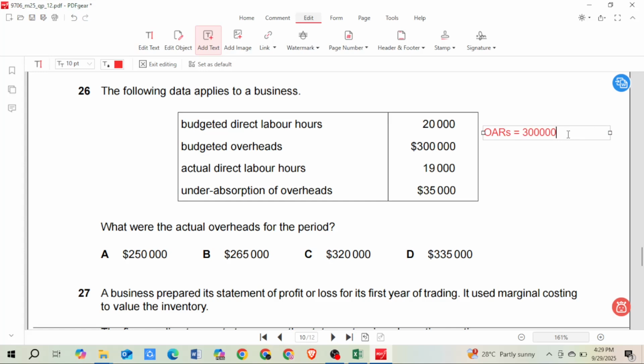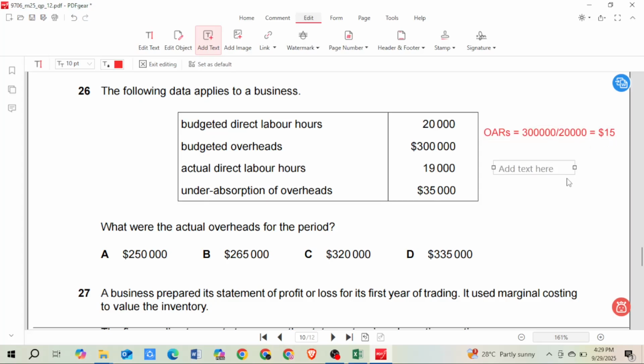So 300,000 divided by 20,000, that will give you $15. So this is your $15 per direct labor hour. So if you use a labor for 1 hour, we are planning to pay $15.